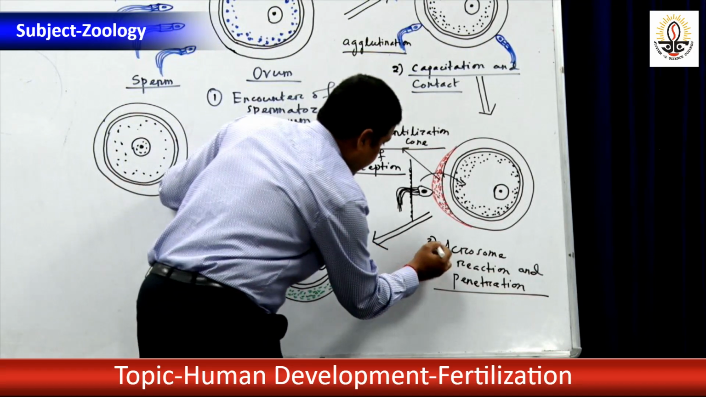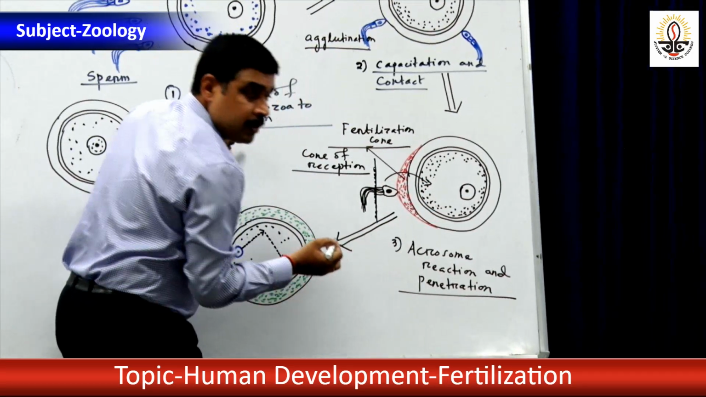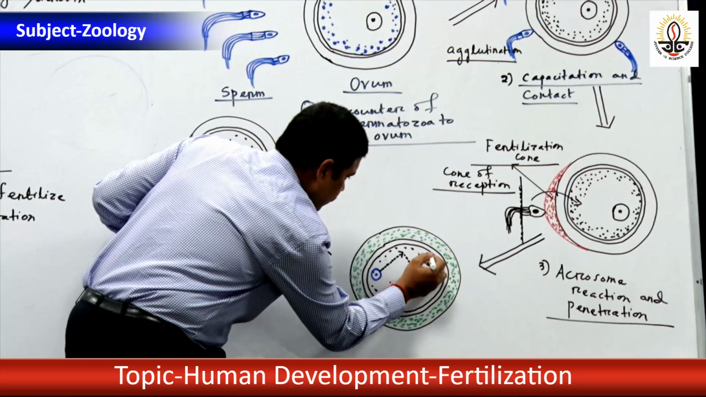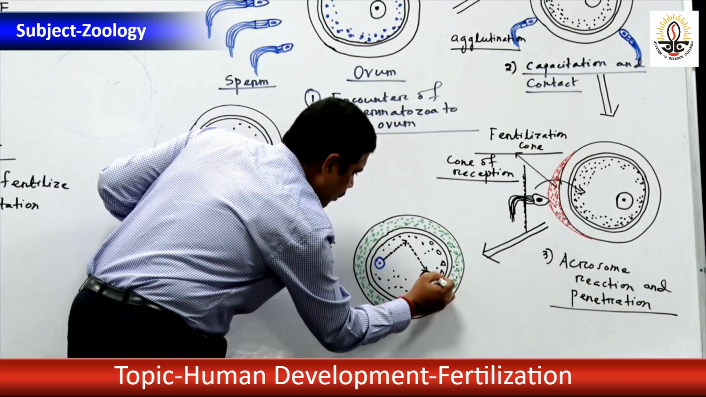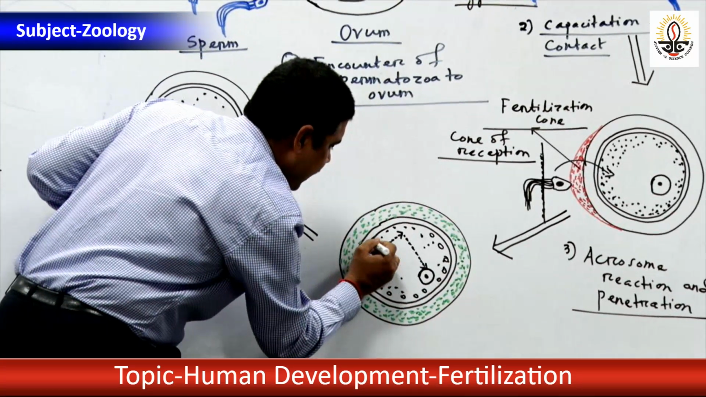When the head and middle piece enter the ovum, what happens next? The cortical granules: the ovum has granules at the cortex. These are small vesicles containing mucopolysaccharides.